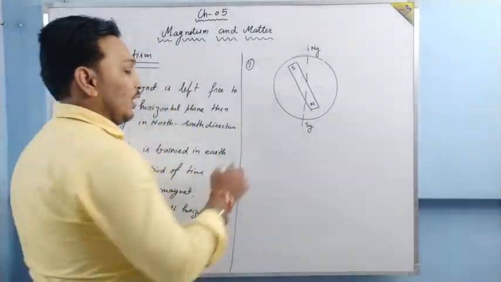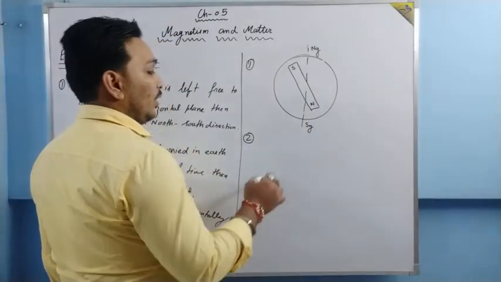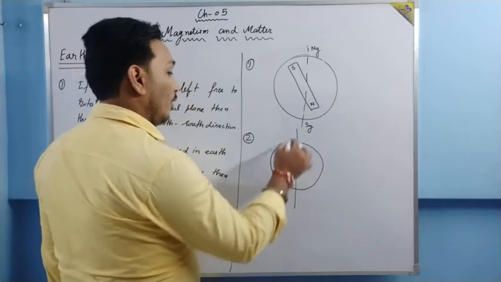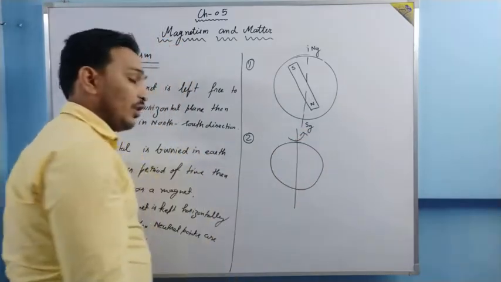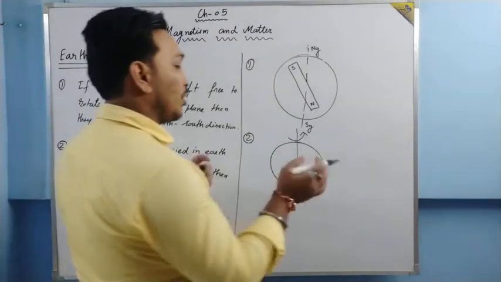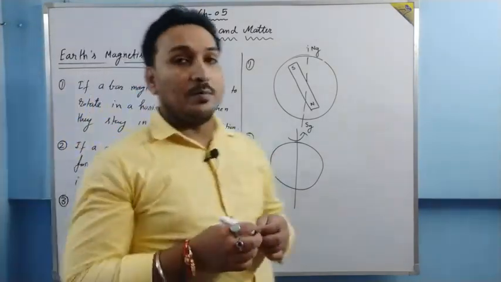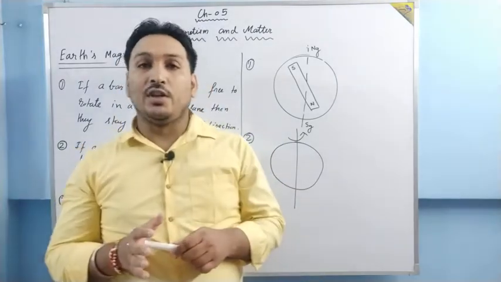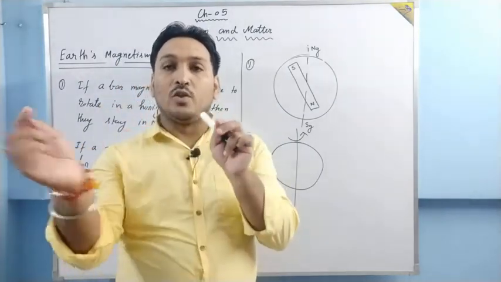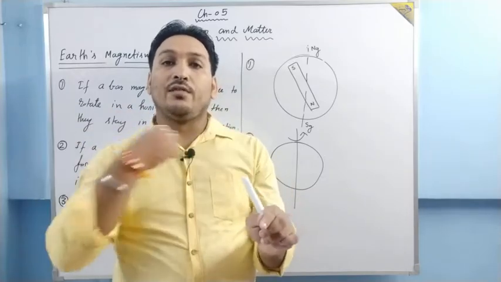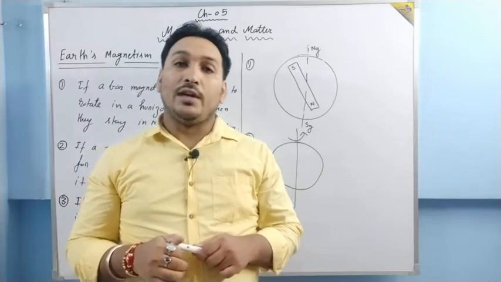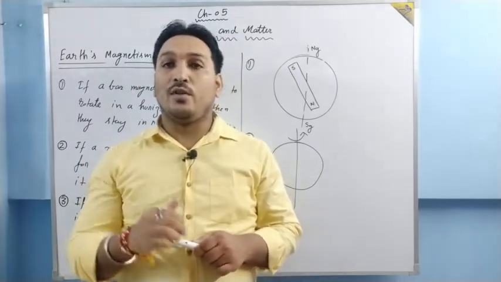The second theory: now we have discovered that earth rotates about its axis. With the rotation of earth, the molecules present in the atmosphere also rotate. Earth rotates and atmosphere molecules are also rotating with the earth. We have a particular layer of earth called the ionosphere, which consists of a large number of ions.